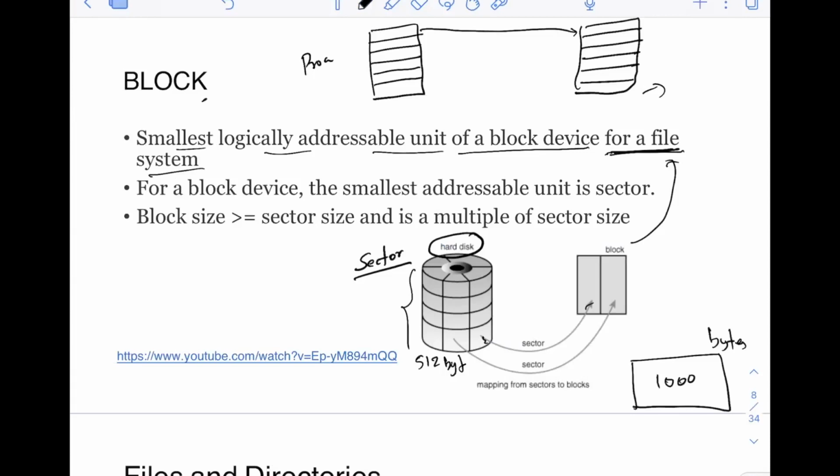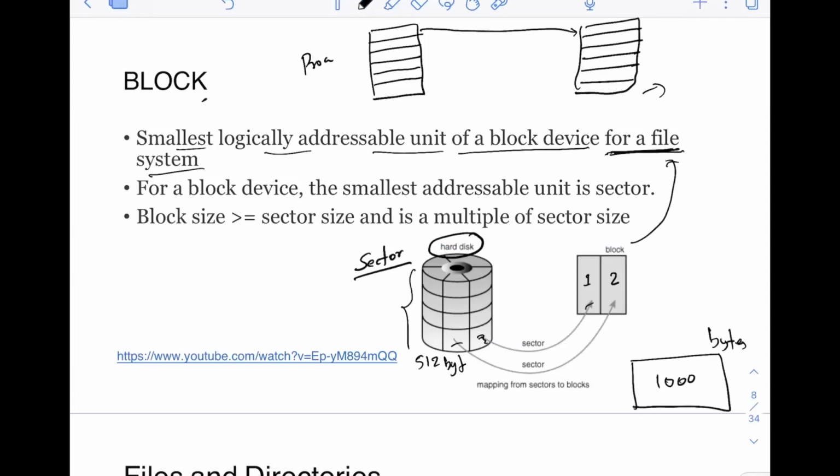So what the file system will do is tell the disk to write to, let's say, block number 1 and 2. The file system will order the hard disk to write to these two blocks, 1 and 2. Then the hard disk will see that these two blocks are mapped to these two sectors, so it will write to these two sectors.